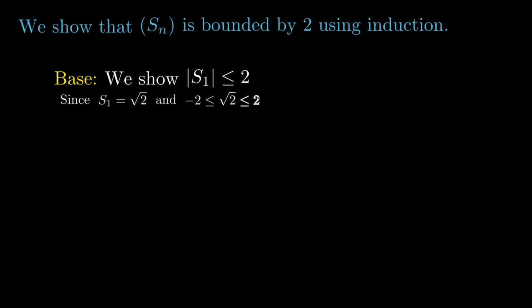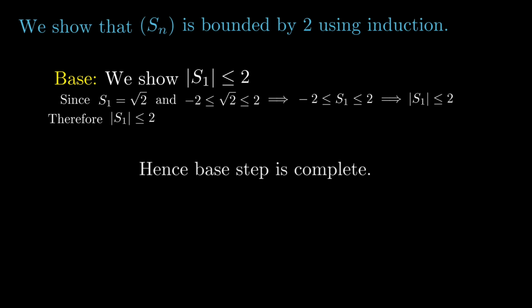Since S1 is equal to root 2 and root 2 is less than or equal to 2 and greater than or equal to negative 2, we can conclude S1 is less than or equal to 2 and greater than or equal to negative 2, which means that the absolute value of S1 is less than or equal to 2. Hence, the base step is complete.